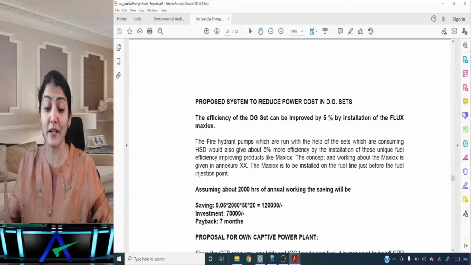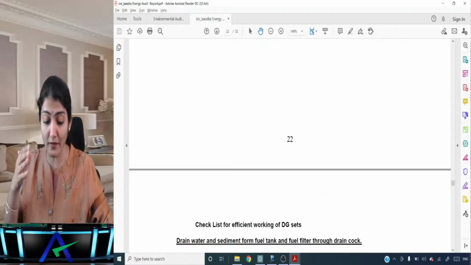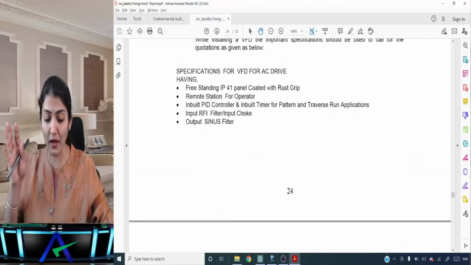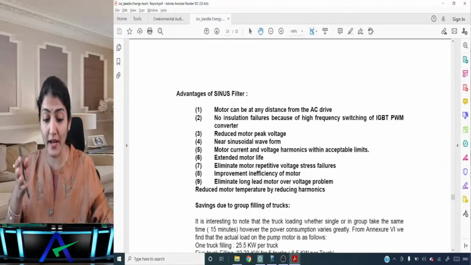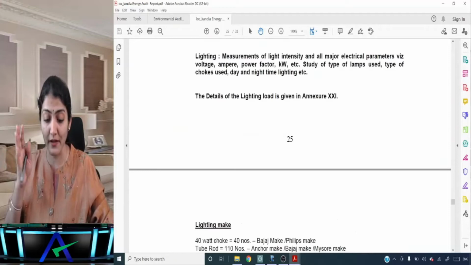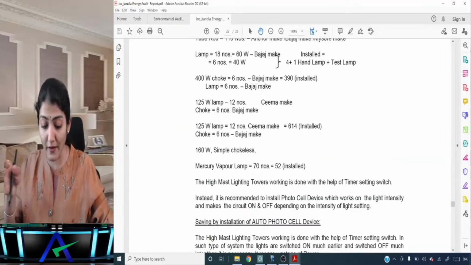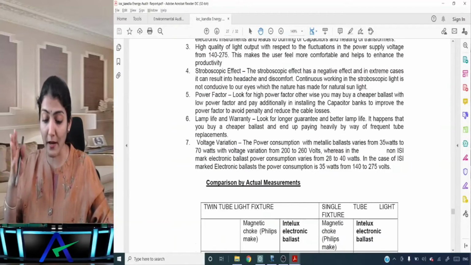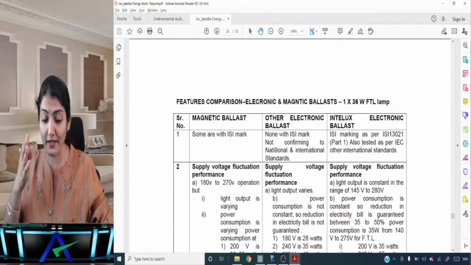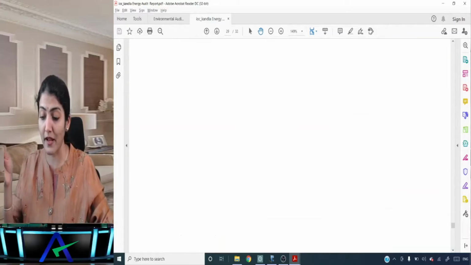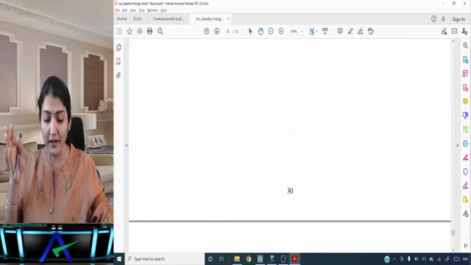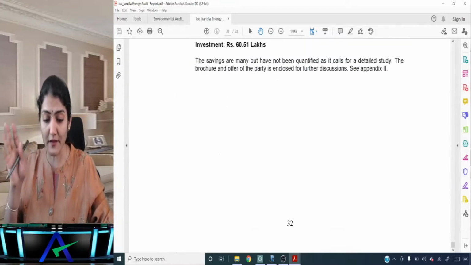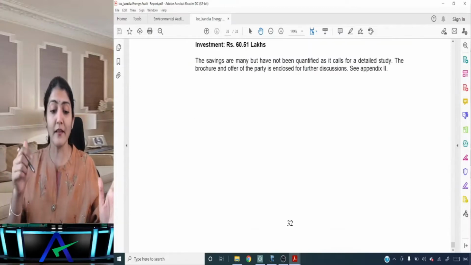Now the recommendations, proposed system, so checklist for efficient working, right? Then how the pumps and all, how you are saving by installation, then advantages of the sinus filter, right? Then the lighting, saving by installation of auto photo cell device, right? So lighting, comparison by actual measurement, then the comparisons of the different ballasts which could be used over there, right? So all these recommendations being given over there, right? Investment required for implementing the recommendations, right?